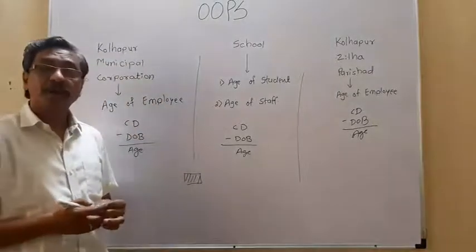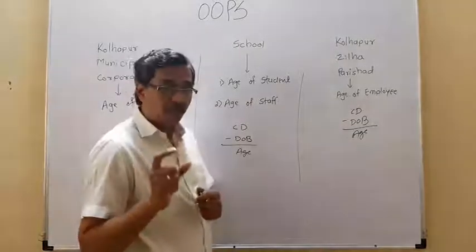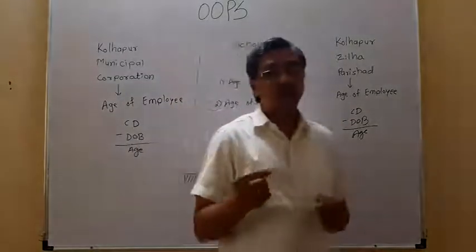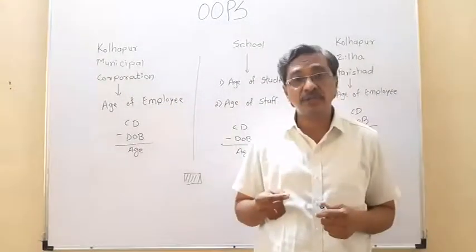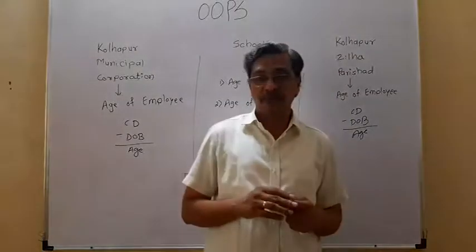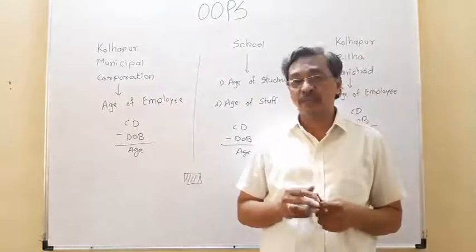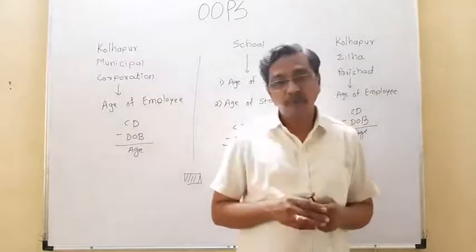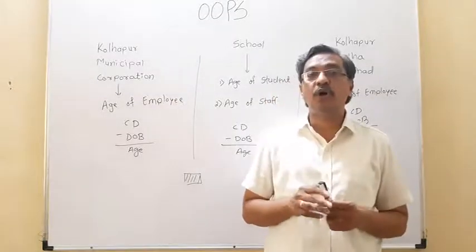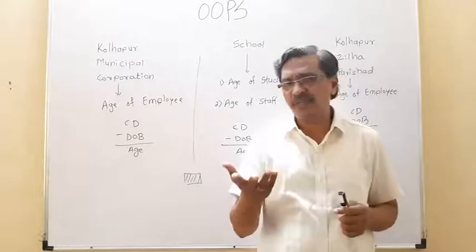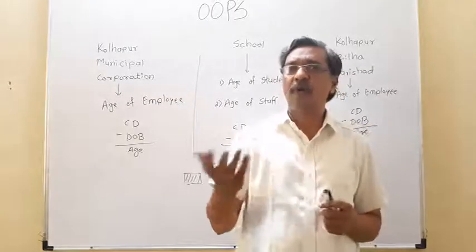Now in a normal programming language, if you want to repeat a certain part of the program again and again continuously, in that case we go with looping. While writing the program, if you know how many times you want to execute, we go with for loop. If you don't know how many times you want to repeat, we go with conditional looping. It may be while or do while.